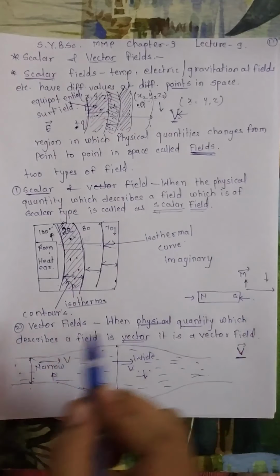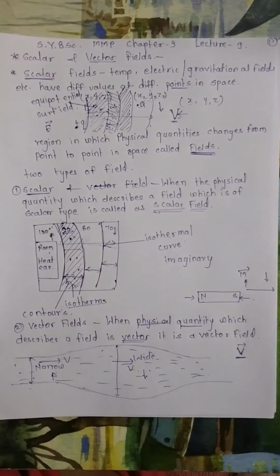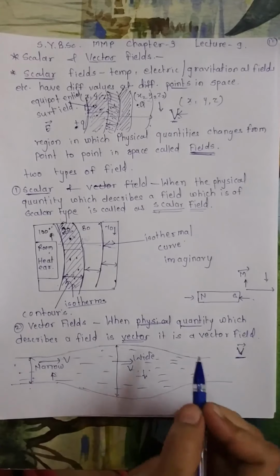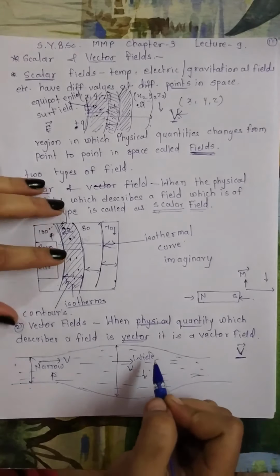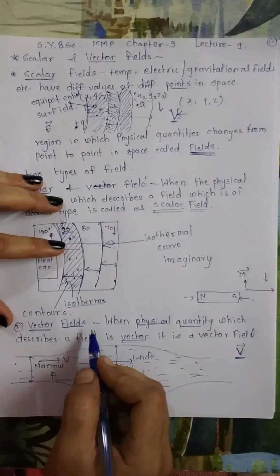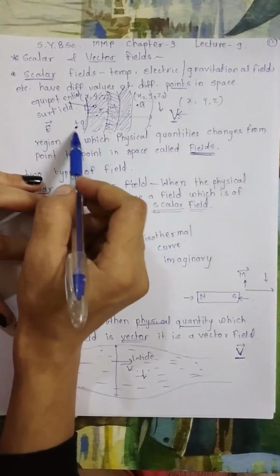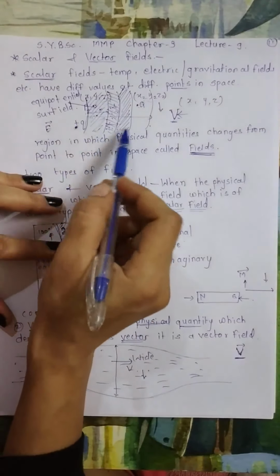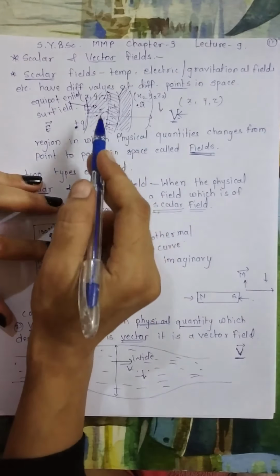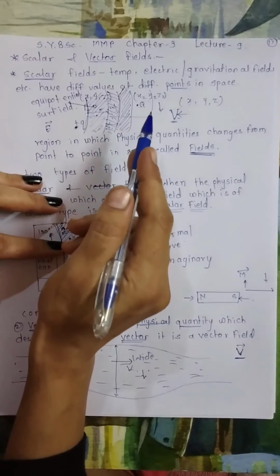So this is one more example of a vector field. Now a vector field is represented by a vector point function which gives magnitude and direction. So in case of a vector field, it will have both magnitude and direction at every point. If we consider the field surrounding an electric charge, then at every point in the field the electric field vector will define magnitude and direction.